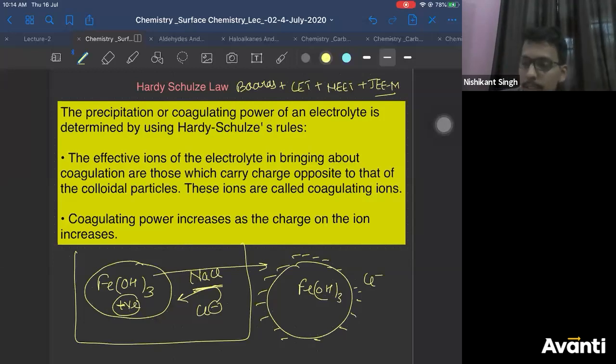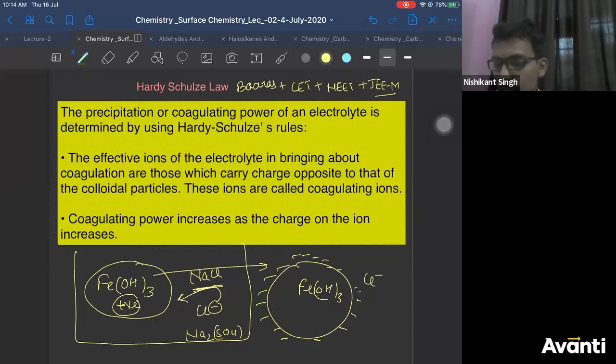The second point here is, if I add NaCl and Na2SO4, which will cause more coagulation? So the rule says, Ravi Kiran, for coagulation the common ion is not necessary. Common ion is necessary for peptization, Ravi Kiran. You forgot. So let us see.